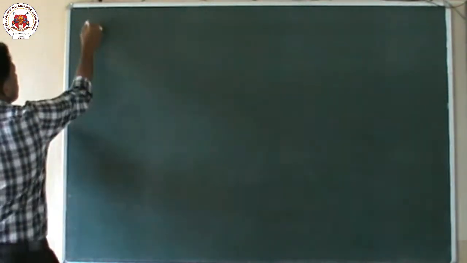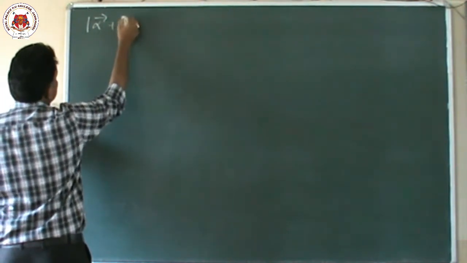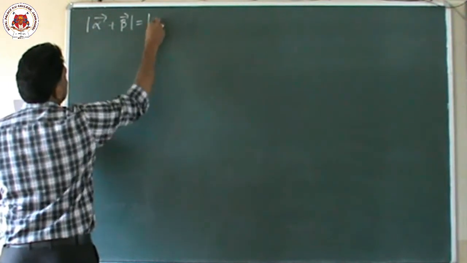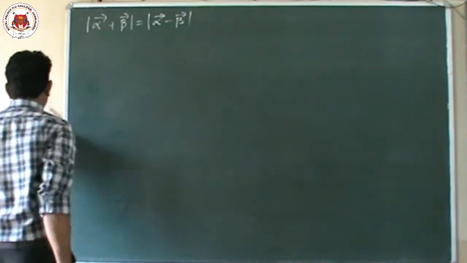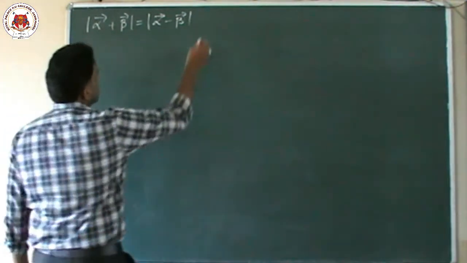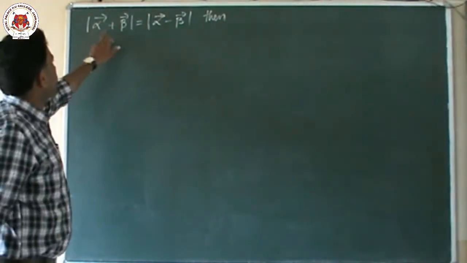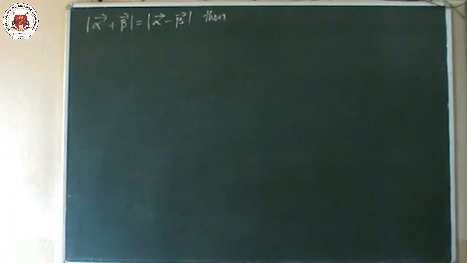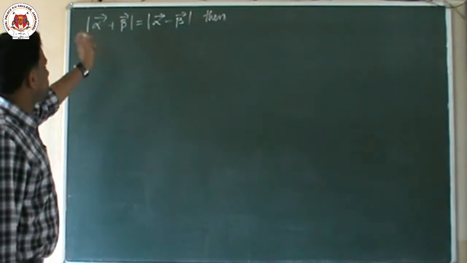Now the next question is: mod of alpha vector plus beta vector is equal to mod of alpha vector minus beta vector. This is the question. If these two are equal, then as we have been doing in yesterday's and the day before yesterday's problems, first we will square on both sides.